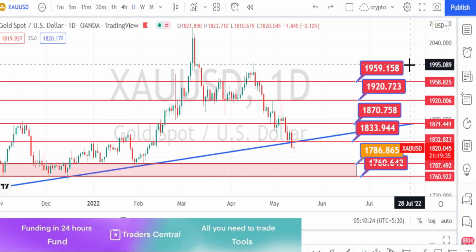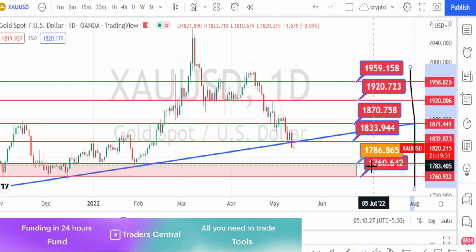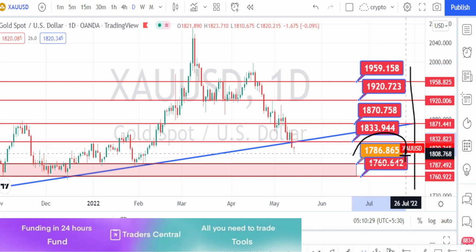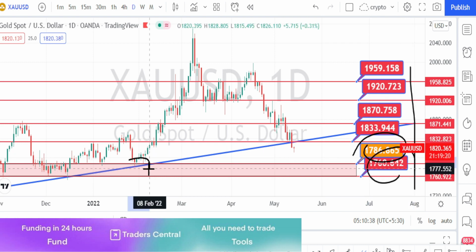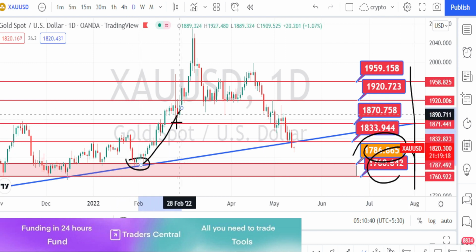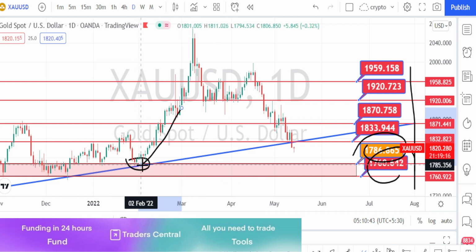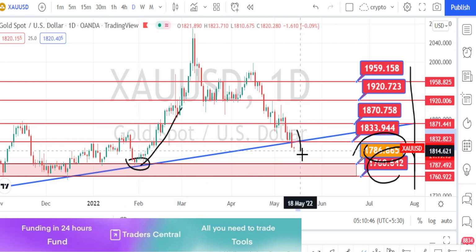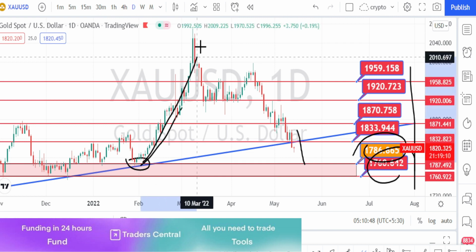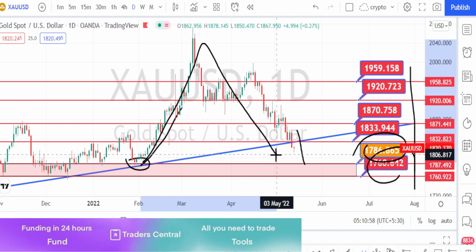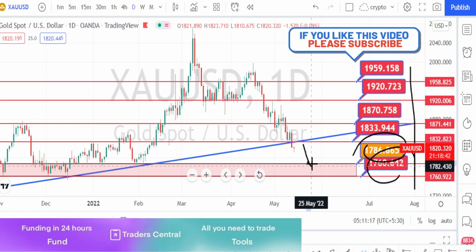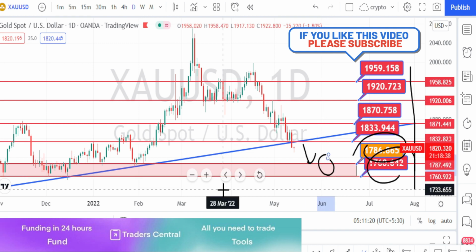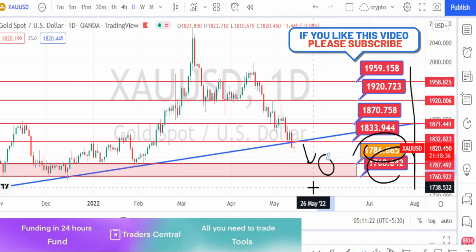So when we mark the support and resistance level, the next level of support is going to be around 1786 to 1760. This is where the bullish trend reversal started. So I have taken this level as a support level, and if the price action comes to this level, it will be a 100% retracement on the bullish trend. Looking at the current trend, it looks like it is going to achieve these targets by today itself. If these targets are broken, I'll come up with new targets tomorrow.